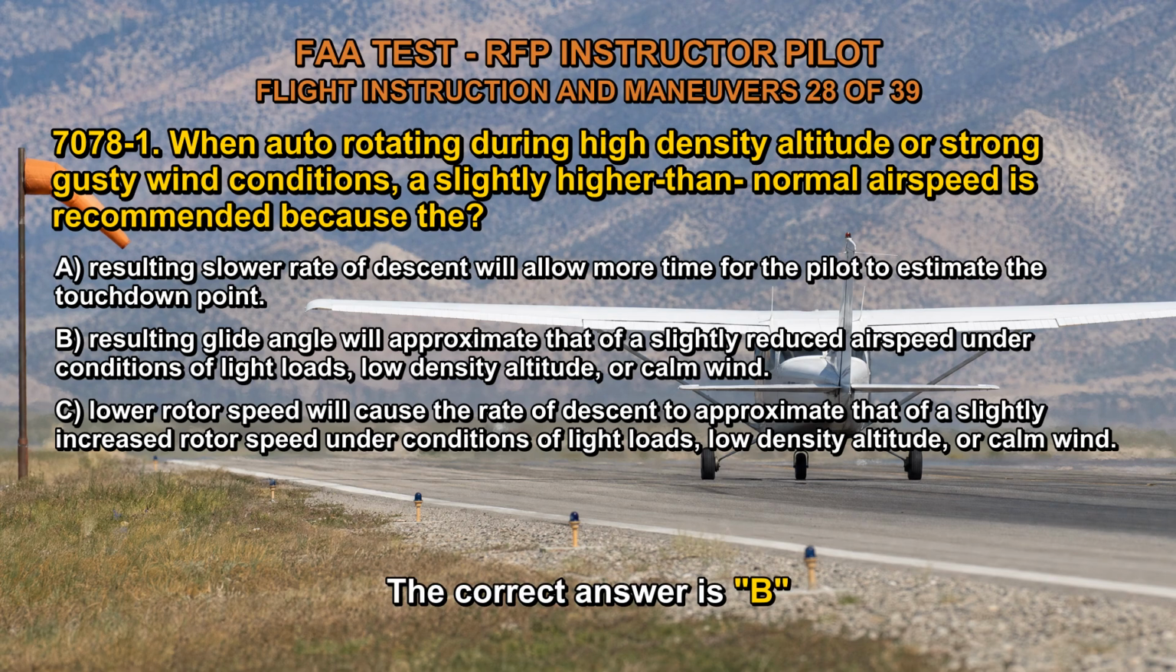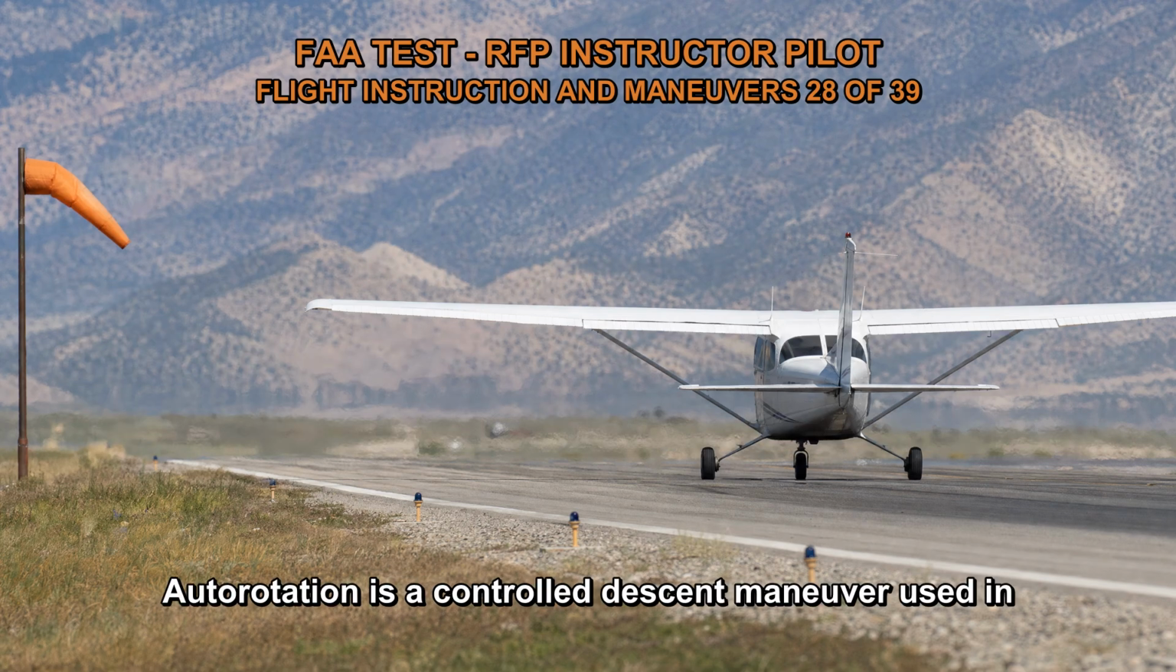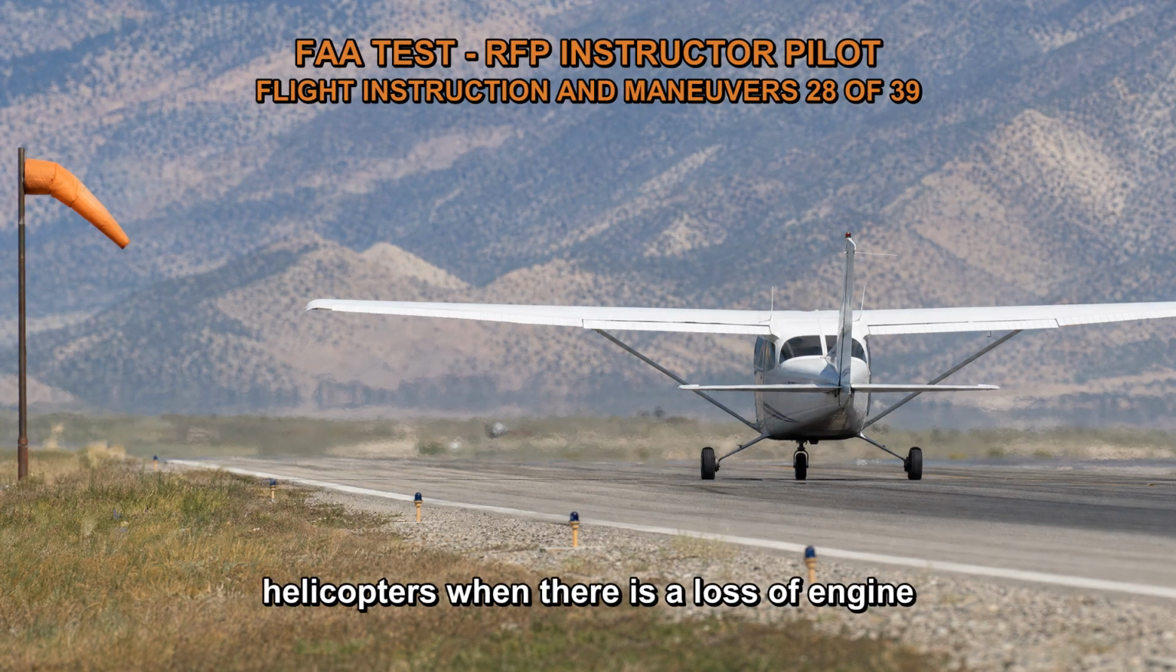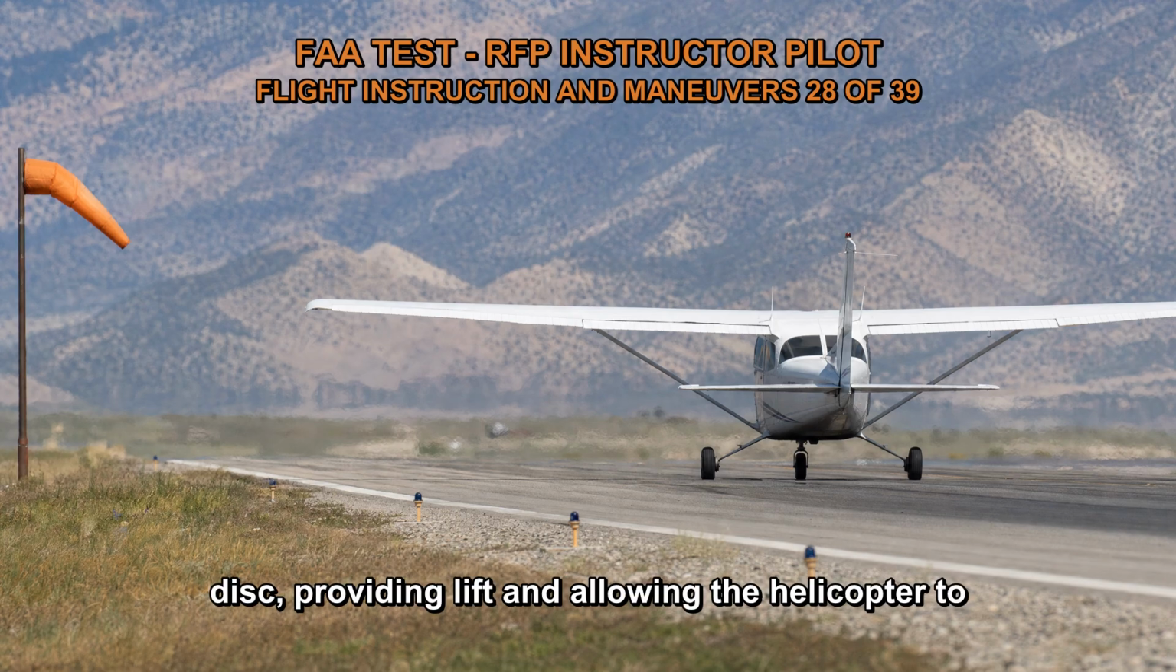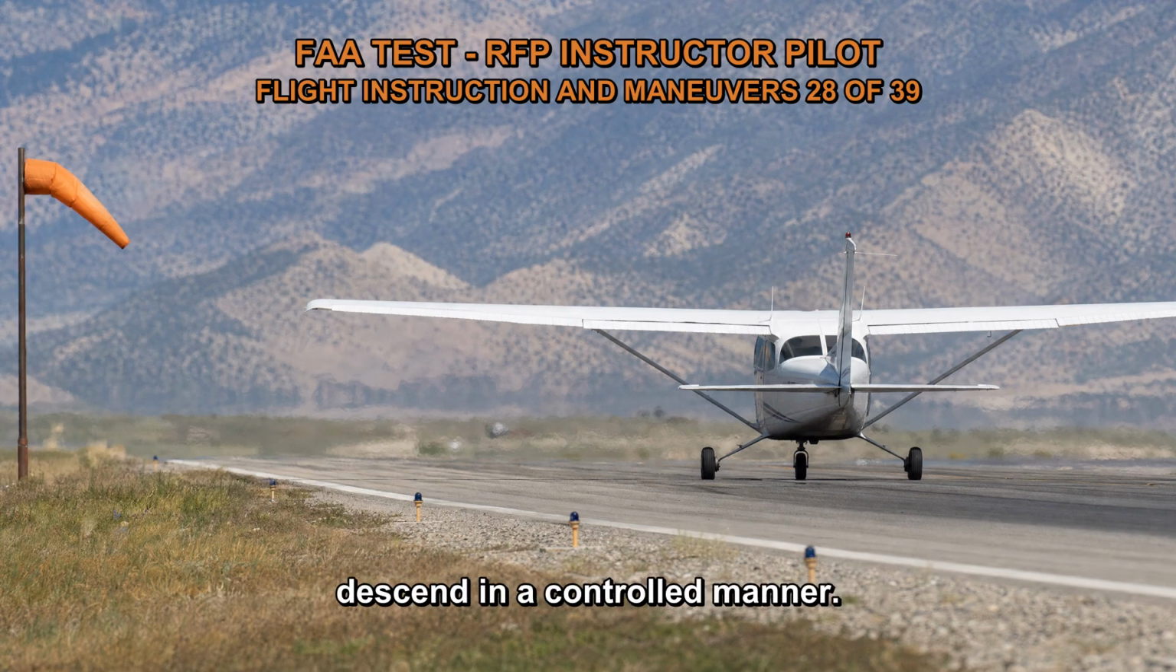The correct answer is B. Autorotation is a controlled descent maneuver used in helicopters when there is a loss of engine power. During autorotation, the rotor blades are driven by the upward flow of air through the rotor disc, providing lift and allowing the helicopter to descend in a controlled manner.